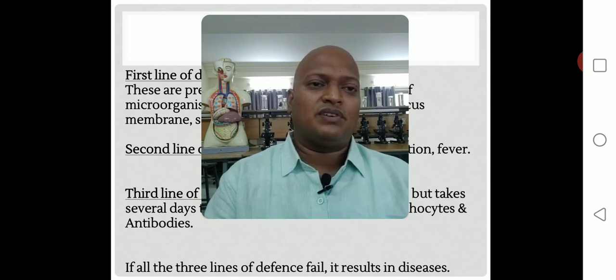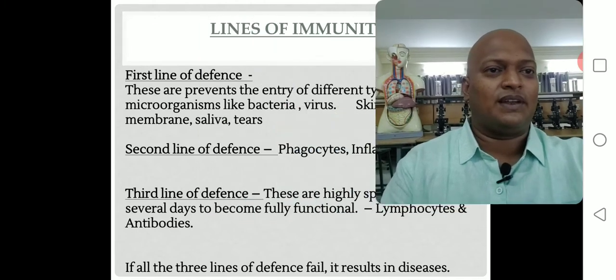What types of cells are present, what types of proteins are present, and what organs are present? We will discuss all of those in the immune system. And how many types of lines or layers are present in our body for maintenance of immunity. Okay, so let us start.